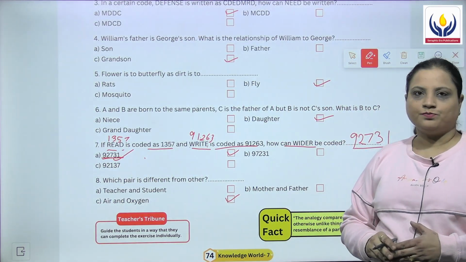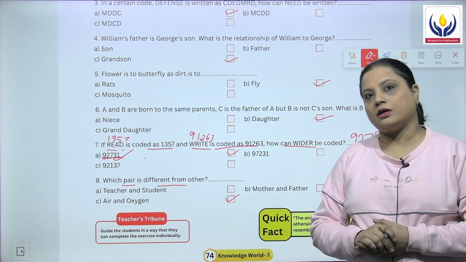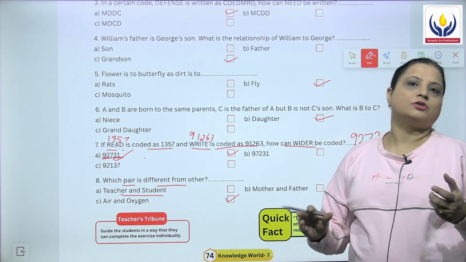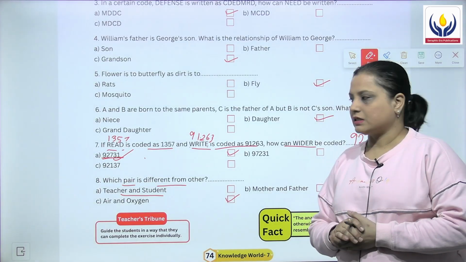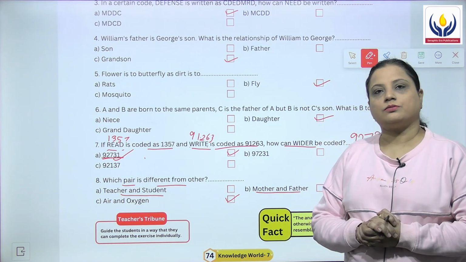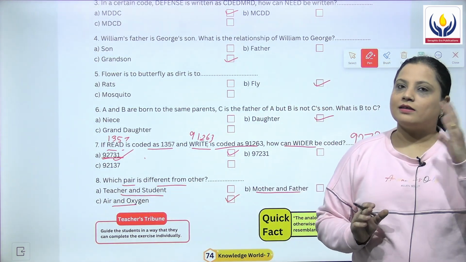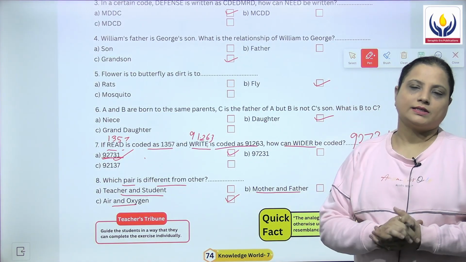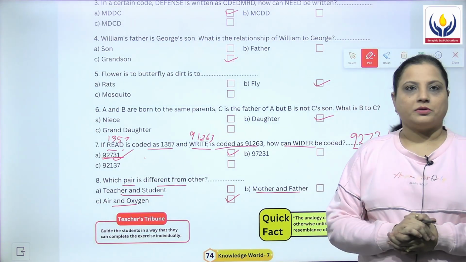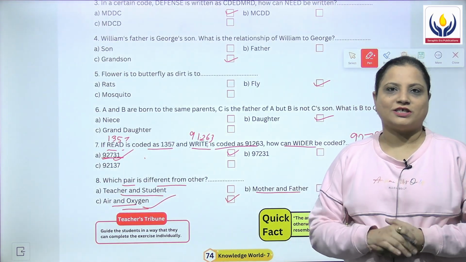Moving on to the last question. Which pair is different from other? इनमें से कौन सा पेयर है जो एक दूसरे से अलग है? First one is teacher and student. They are related to each other because they are related to a common topic, that is studies. Then next is mother and father. Again, they are the parents of the children. C is air and oxygen. Air is a mixture of many gases and oxygen is just one single gas. Hence, they are not interrelated. They are not common. Hence, the answer for the 8th question is C, air and oxygen.